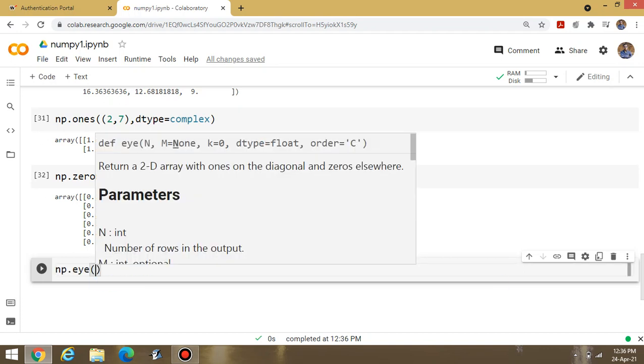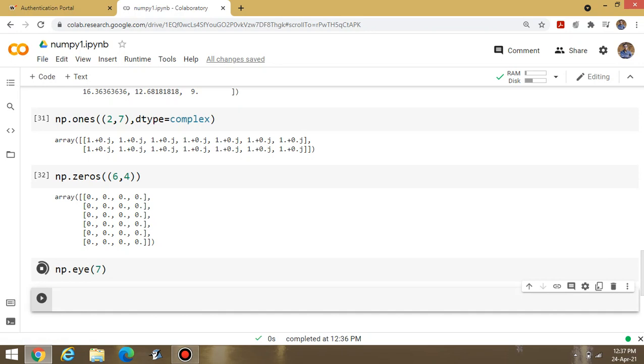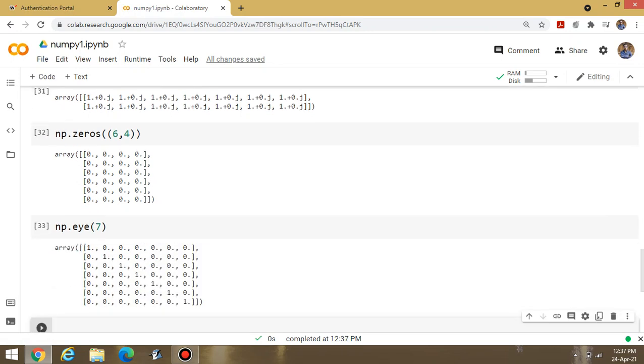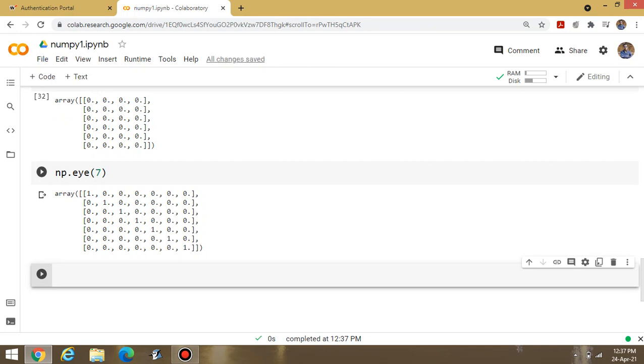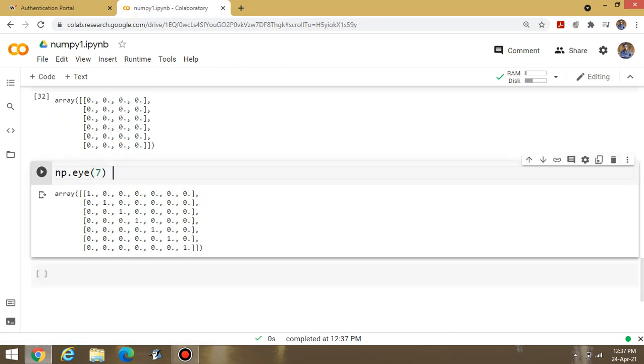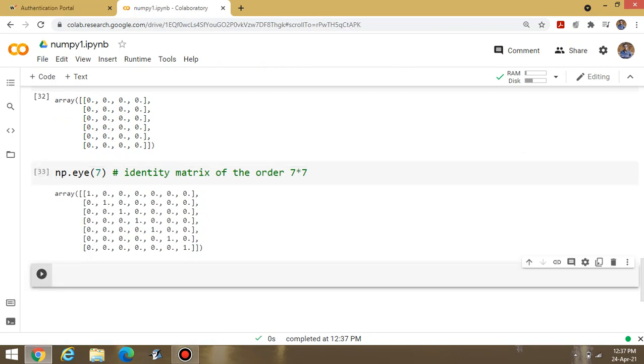Now what is the meaning of this? np.I, suppose I am passing 7 here. Then execute this one. This one is basically an identity matrix of the order 7 into 7. You can display an identity matrix with the help of I. This one is an important part. I am going to write here identity matrix of the order 7 into 7. Or square matrix, identity matrix is basically a square matrix of the order 7, that is 7 into 7.